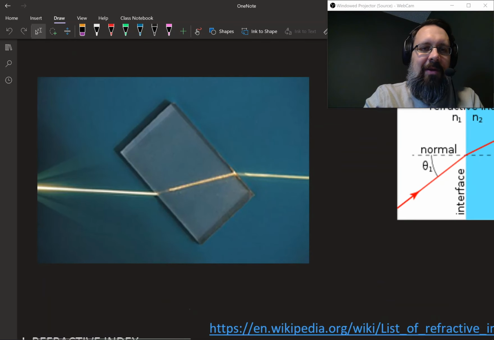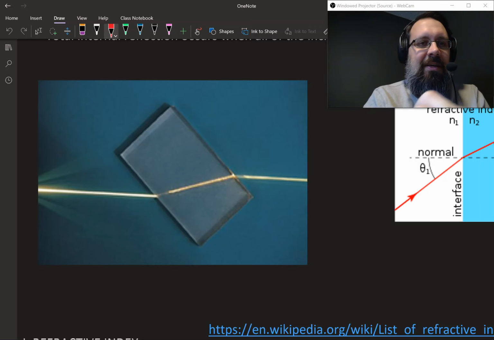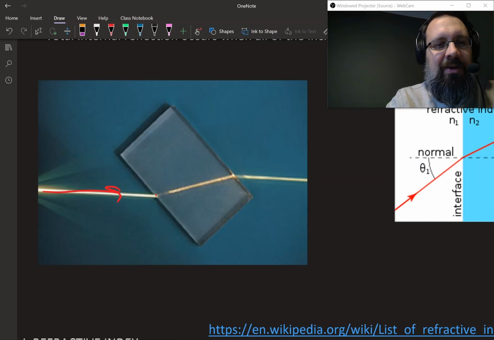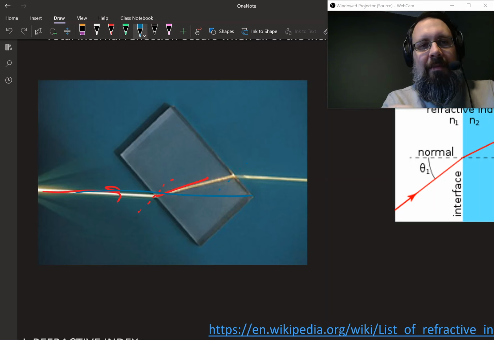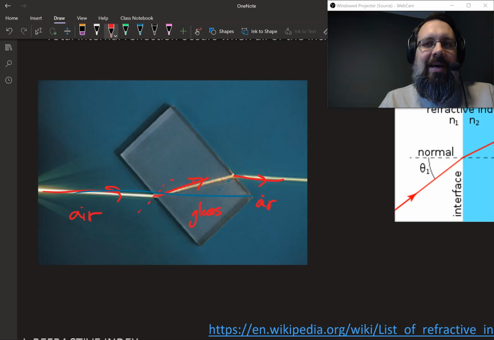As you remember, the way refraction works is when light or a wave changes from one medium to another. Here we see this beam of light is incident coming in, and it hits this piece of glass. And when it hits it, I guess I should be drawing. Yeah, it's going to hit the glass. Normal would be like that. Normal is always perpendicular to the surface. And then the beam bends. Instead of continuing on that straight path, the beam bends and goes off to the side. And then again, it hits over here, and then it bends one more time this way. So every time that the light changes mediums, from air to glass and then back to air again, the path of light is bending. And we call that phenomenon refraction.